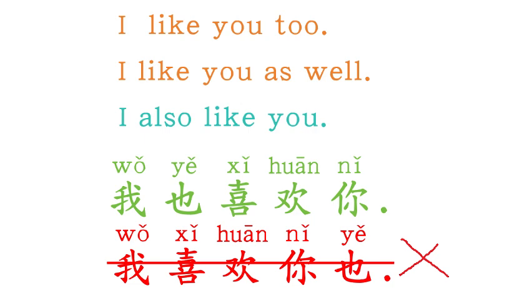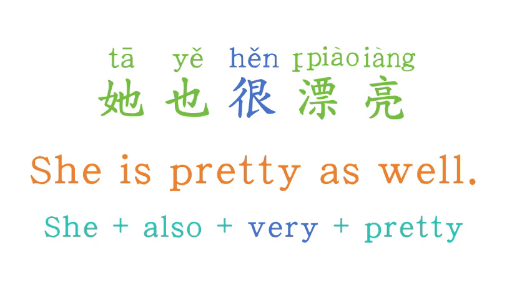This is the second very important rule of the Chinese sentence structure of today's lesson. Adverbs are always placed before the verb. Another example for you. If you want to say, she is pretty as well, we have to say, she also very pretty. 她也很漂亮. And we do not say, 她很漂亮也. This is wrong. Do remember.